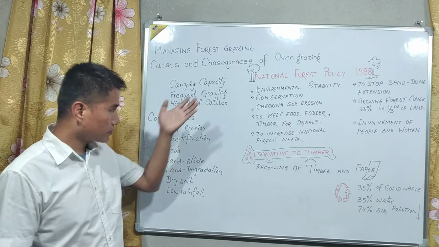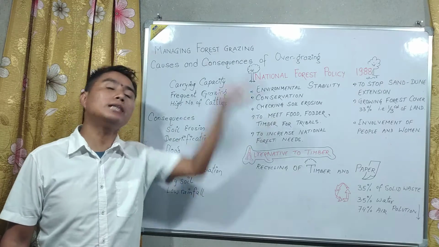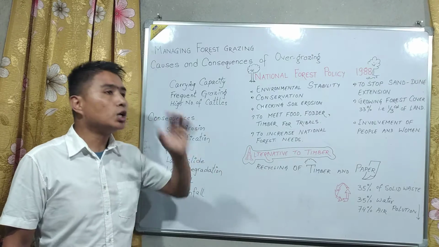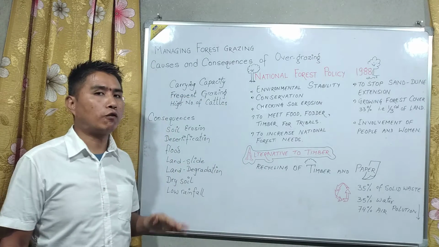And if you talk about hilly areas, like the Himalayan belts, like here in Kashmir and Darjeeling, two-thirds of the area should be under forest.